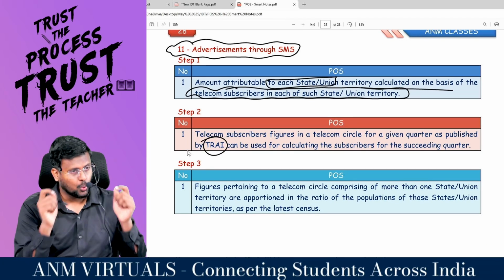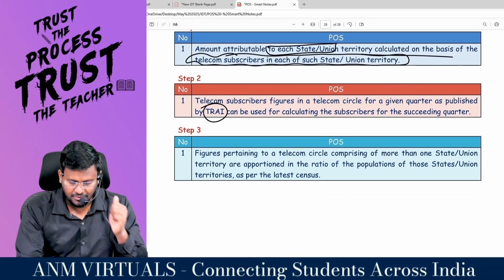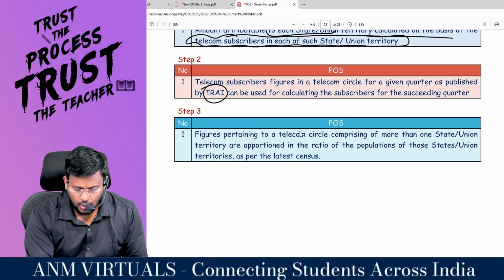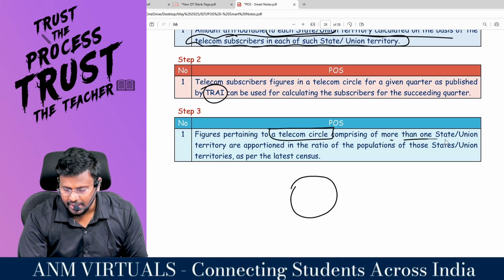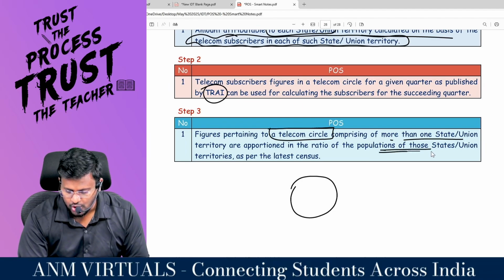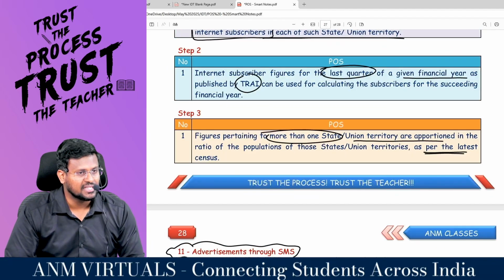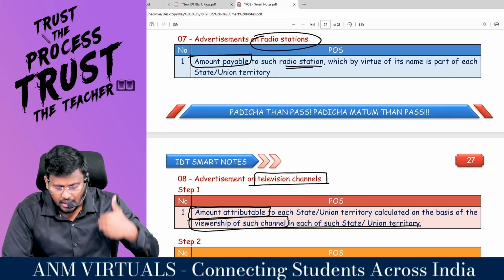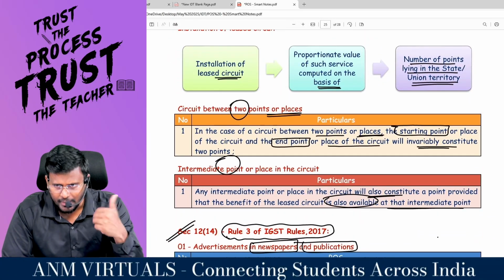Sometimes TRAI would have consolidated on a what basis? Regional basis. If that is the case, my dear lovable students, figures pertaining to a telecom circle comprising more than one state or union territory are apportioned in the ratio of population of those states or union territories as per the what census? Latest census. So these are the rules available under the IGST Act if you have provided services in more than one location.